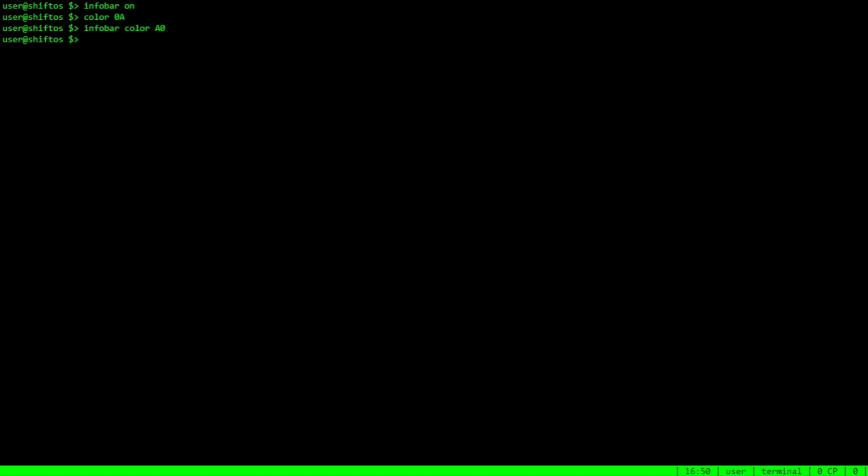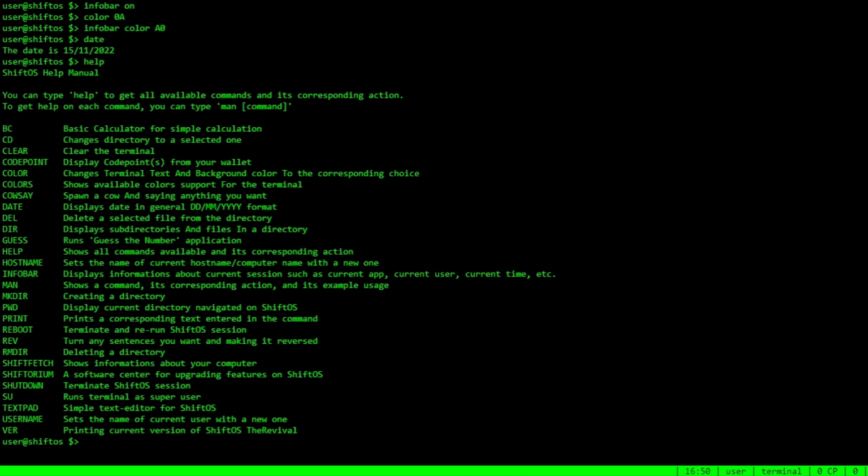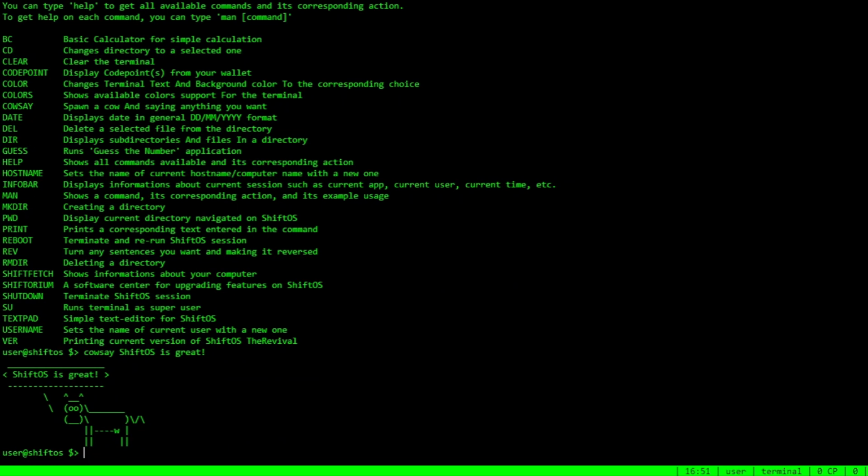And then there are a bunch of commands such as date, it displays the date as 15th of November 2022, and then if you unlock all features, you can possibly push ShiftOS to its boundaries as far as possible, such as we are going to do calsay. ShiftOS is great, there it is now calsay.